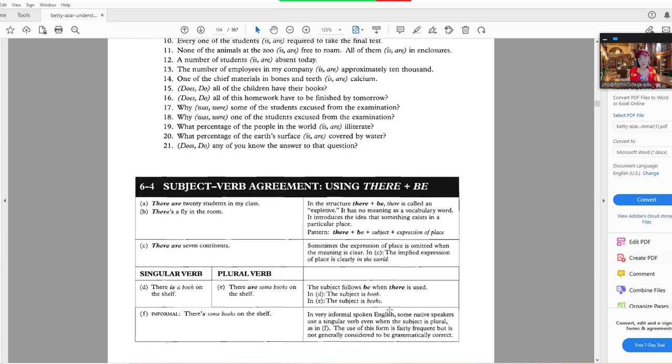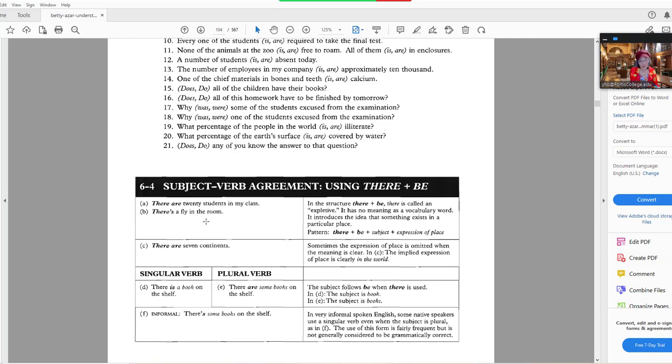And so here, subject-verb agreement. There are 20 students in my class. There's a fly in the room. So 20 students, that's the subject. So you got more than one student, so 20 students, plural subject, takes the plural verb are. There are 20 students in my class.